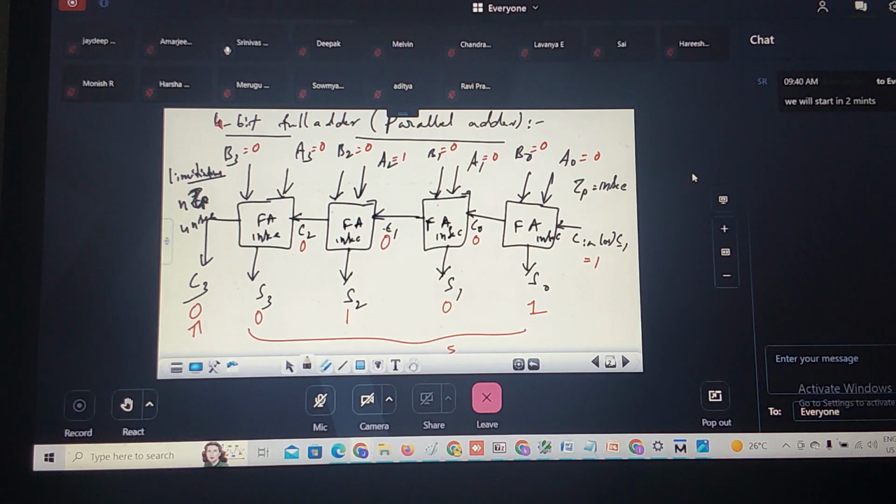Correct? So we are talking about high-speed circuits nowadays. They should work at the picosecond level. Correct? All computations can be done at picoseconds. So this is one limiting factor we can see. See, the parallel adder works fine. It gives me the correct result for my addition and subtraction. There is no problem with that. But if I think in terms of speed, speed is a limiting factor in the parallel adder.